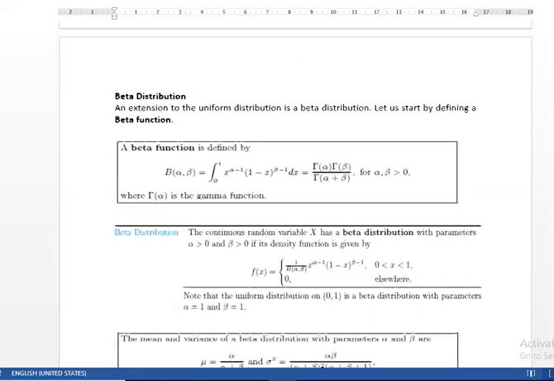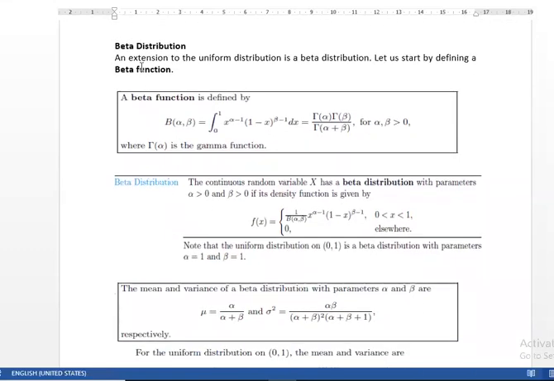Another distribution is the beta distribution, an extension of the uniform distribution. So the beta function can be defined with two parameters over the range 0 to 1, as the integral of x to the power alpha minus 1 into 1 minus x to the power beta minus 1 dx, and this can be obtained in the form of the gamma function.